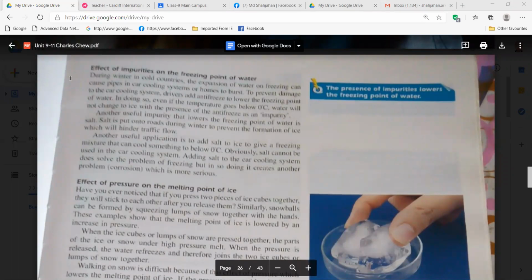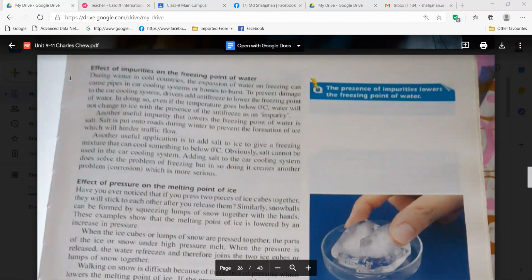Effect of impurities on the freezing point of water. During winter in cold countries, the expansion of water on freezing can cause pipes, car cooling systems or homes to burst. To prevent damage to the car cooling system, drivers add antifreeze to lower the freezing point of water.